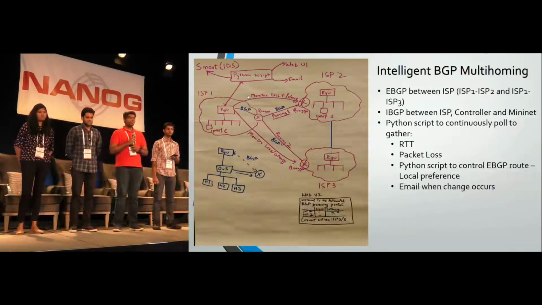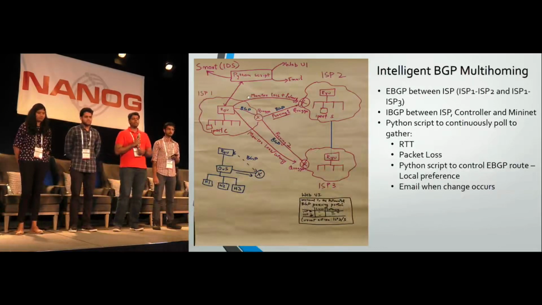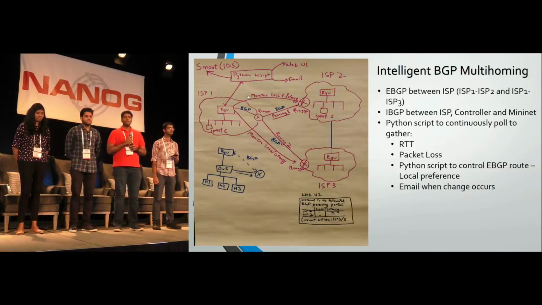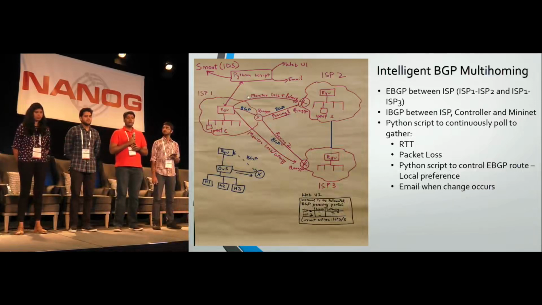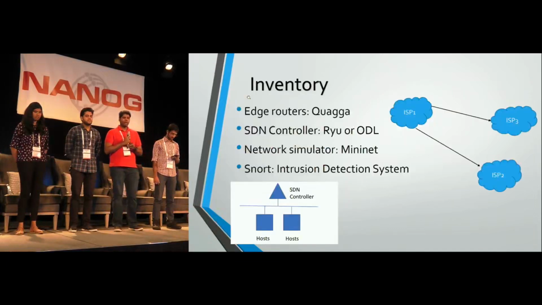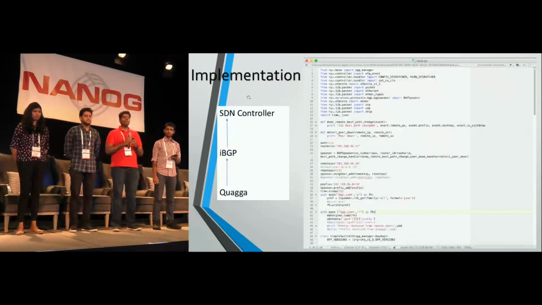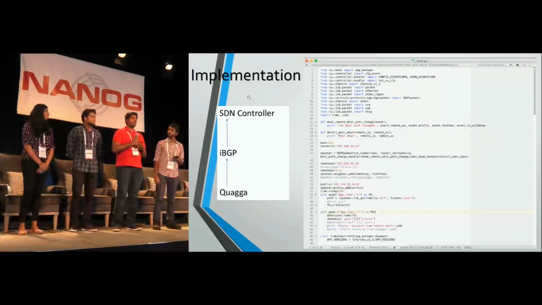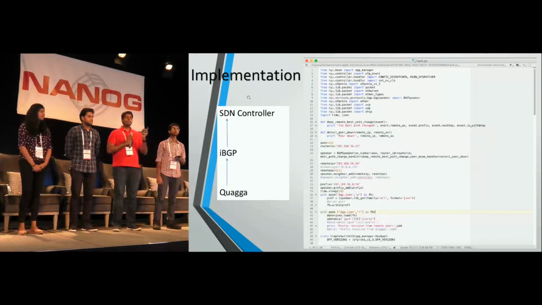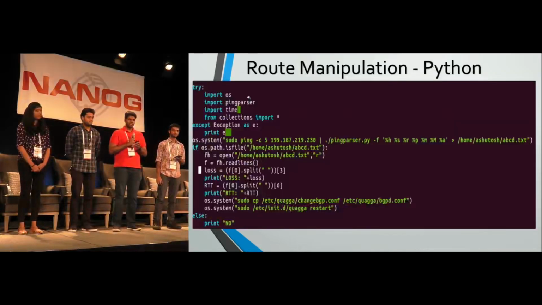So you might wonder what's different between this and what is happening in the real world. The major thing we tried to achieve in the 6 hours of duration during the hackathon was we tried to automate a redundant scenario. And how would it be self-healing? We have a Python script which would actually poll the different Quagga routers to see the packet loss and the RTT. And depending upon the values, it will select the best path.